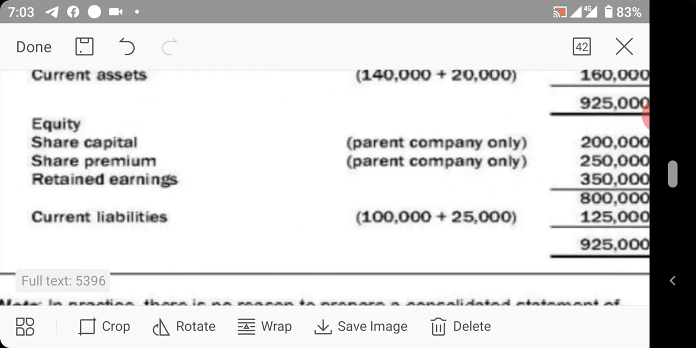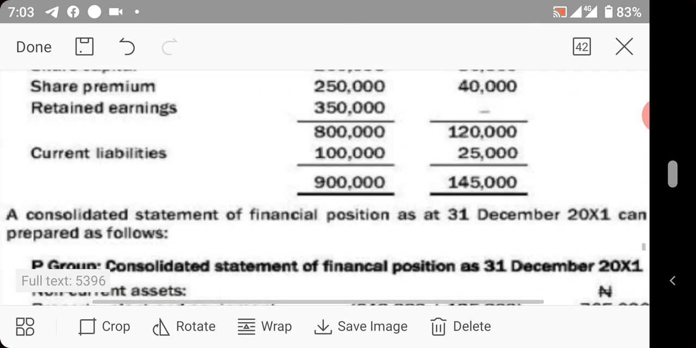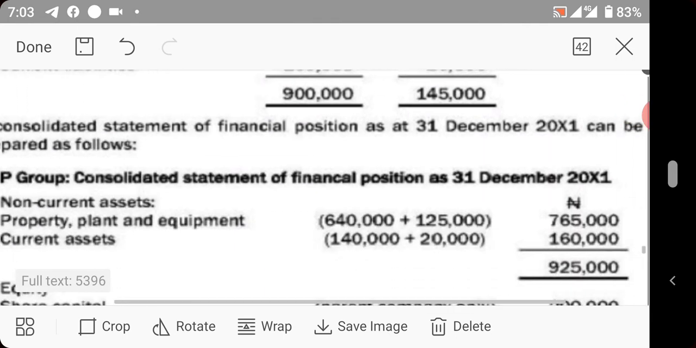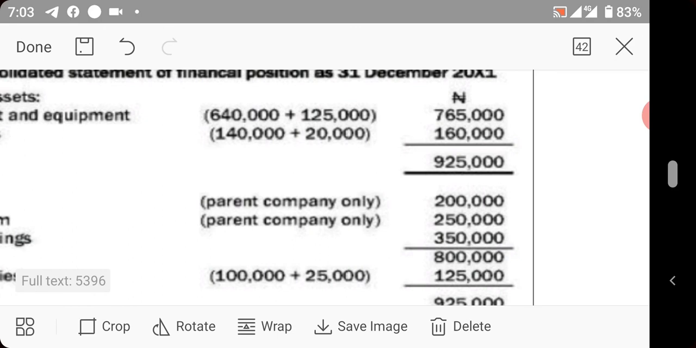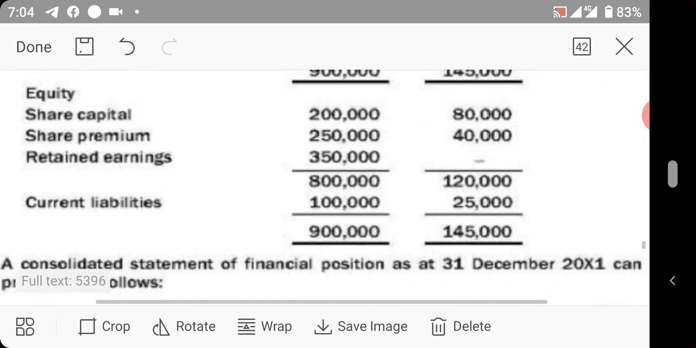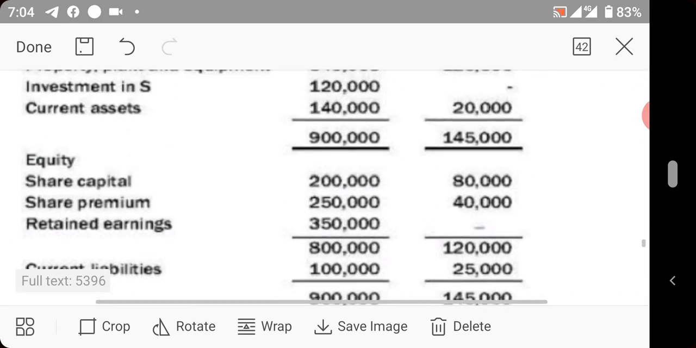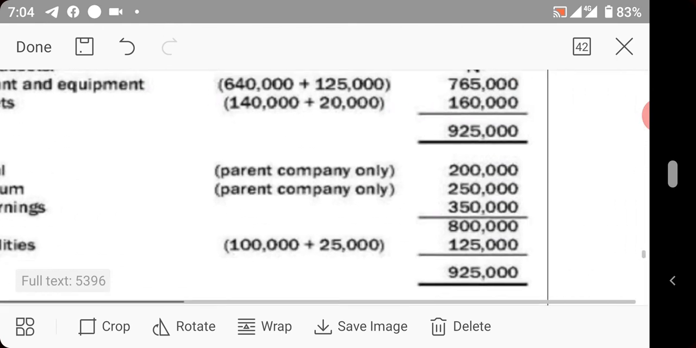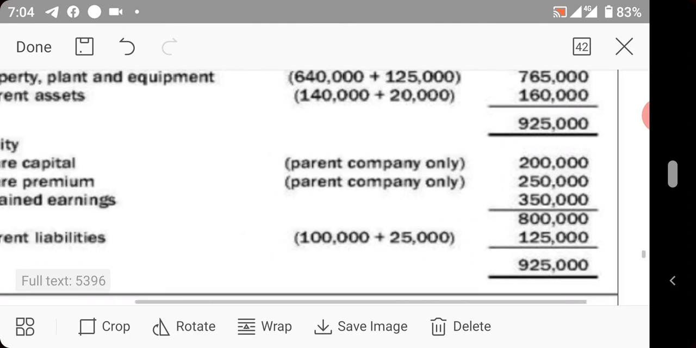We now move to the equity section. You bring in only the ordinary share of the parent company. What is the ordinary share of the parent company? 200,000. That is what you bring in only. Now, share premium: you bring in that of the parent company, which is 250,000 only. Look at it, 250,000. You understand?